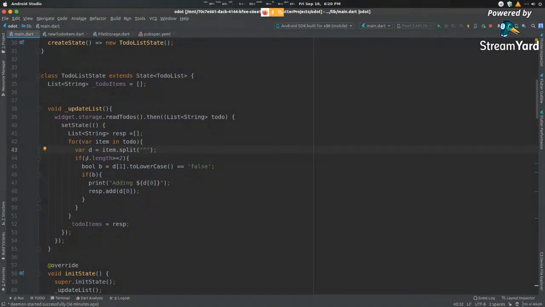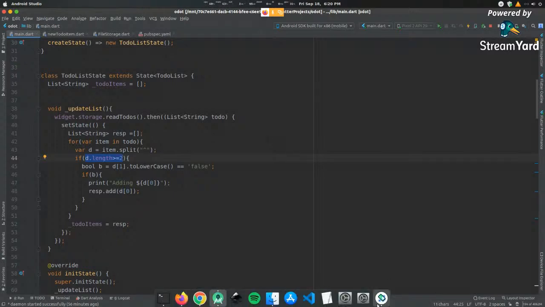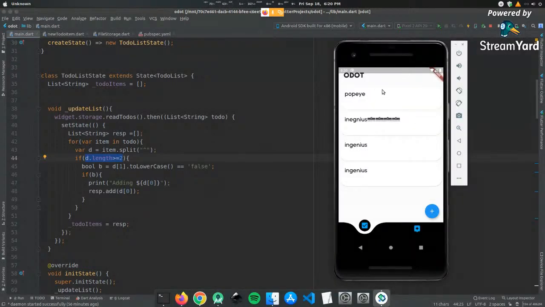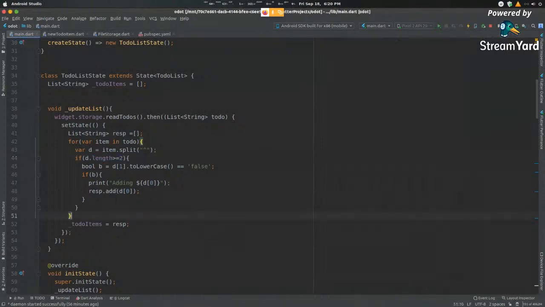Then going back here, we are checking if the length is greater than 2. This again is a little bit of code that is there to format the string into a particular format that we want to display. We can't have it display the entire string, right? We want to display only the part that is relevant to us. So we have our set state called in here. And then at the end, we are assigning the old list with the new list.